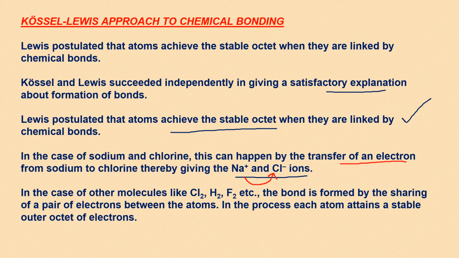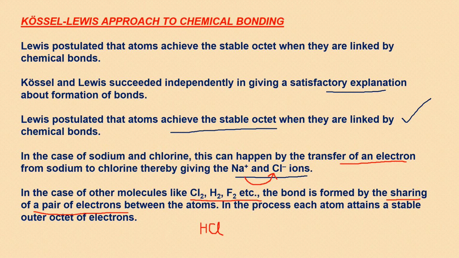And in case of other molecules like Cl2, H2, F2, what is different from NaCl? They have exactly same atom, even if they have atoms like H and Cl, which do not have a lot of difference in their electronegativity. So here the sharing of electrons will take place. Whenever there is sharing of electrons, it gives rise to covalent bonds.